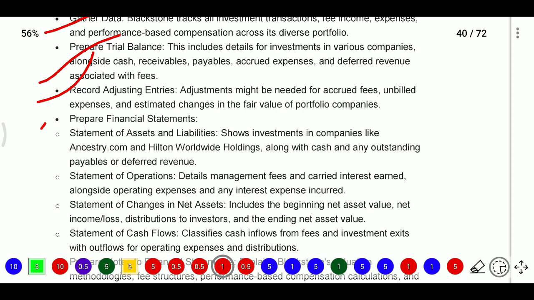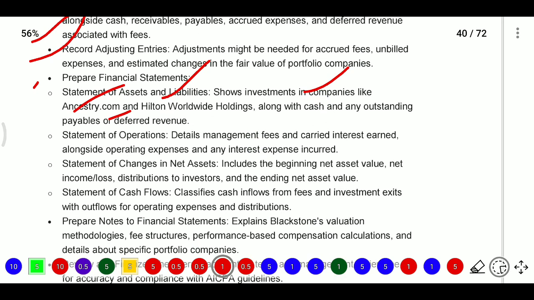What statements will be there? The financial statements will include the statement of assets and liabilities, statement of operations, statement of changes in net assets, statement of cash flows, and notes to accounts. In the statement of assets and liabilities, we already said that we have invested in Anstar company and Hillstone Worldwide holding, along with cash and any outstanding payables and deferred revenues.